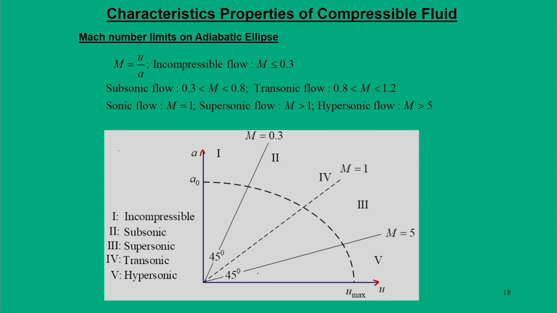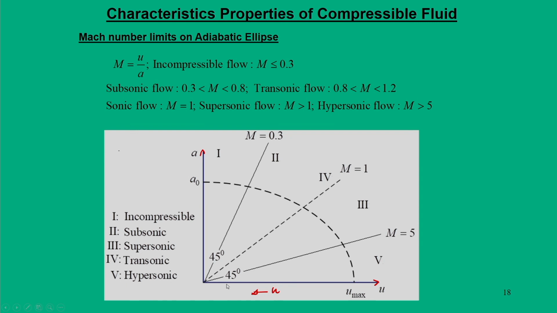Just looking at this curve, one can make out that when u tends to 0, when you move towards left, that means we are going closer to 0, although we have speed of sound as maximum as a naught, the flow field becomes such that the speed has no effect in the medium.